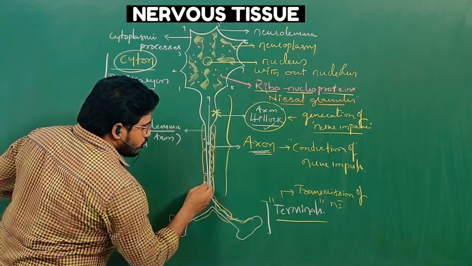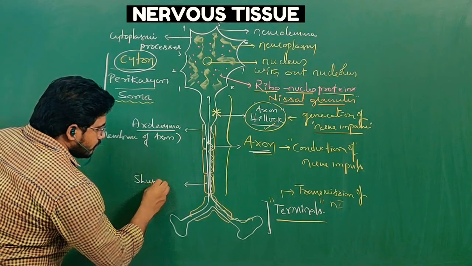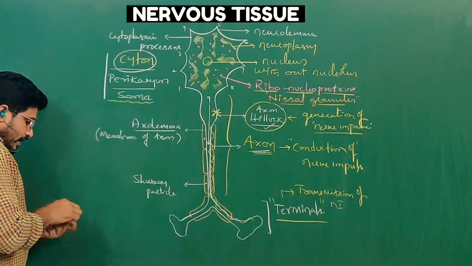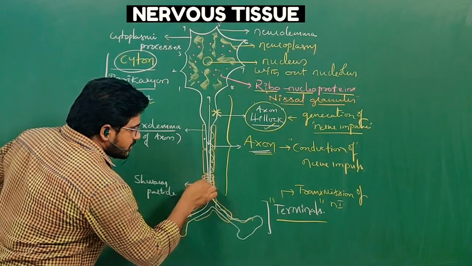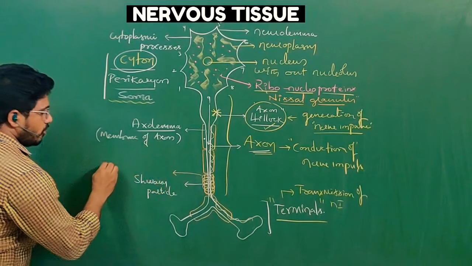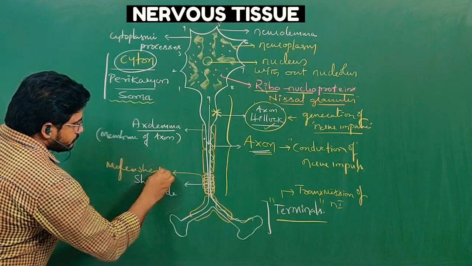Beside the axon, some Schwann particles are also present. They are protein particles. Around the Schwann particles, the myelin sheath is covering. This layer around the axon is called the myelin sheath.